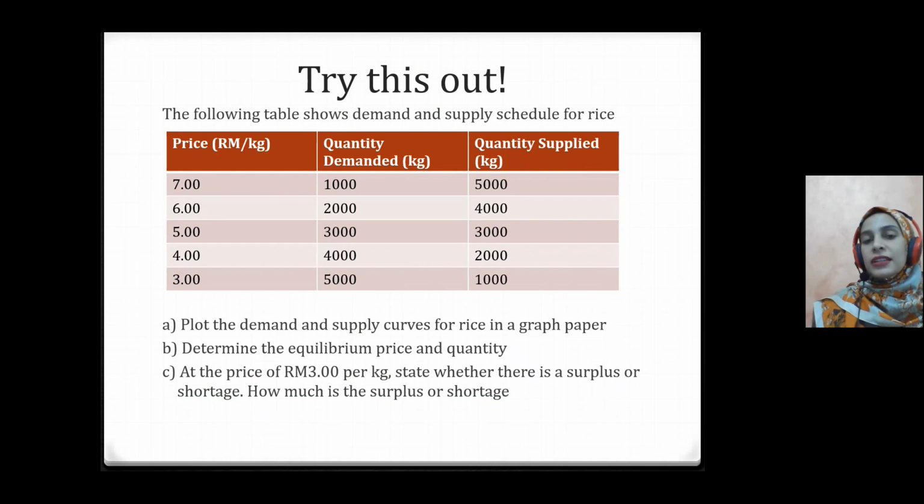So this is your task, right? So please draw the market equilibrium situation. Identify, draw on a graph paper, identify the equilibrium price and quantity, and answer the following question. We will discuss the answer for this question later.